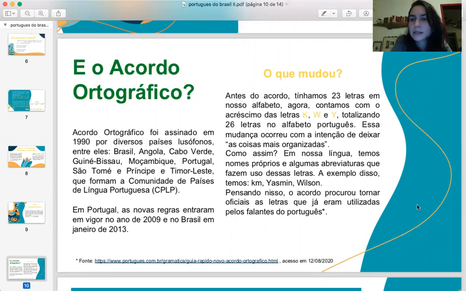That means that the language is the same in all of these countries. In schools and universities, we are only going to learn one language. So the Portuguese that we learn in Portugal, we're going to learn in Brazil, in Angola, and all other countries that speak Portuguese.